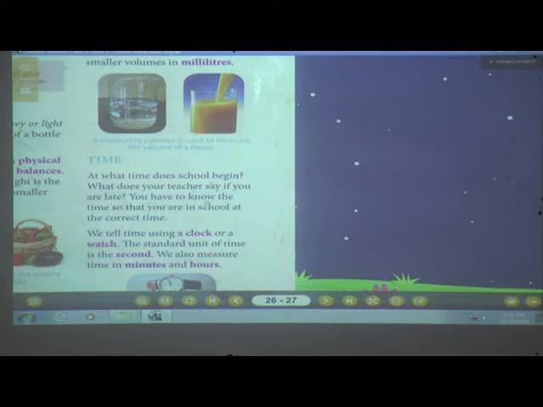Now, you have to know the time so that you are in school at the correct time. See, when can you come to school on time? When you know the time. So, you should know the time properly. If you don't know the correct time, how will you reach school on time? Not at all. So, time is very, very important.